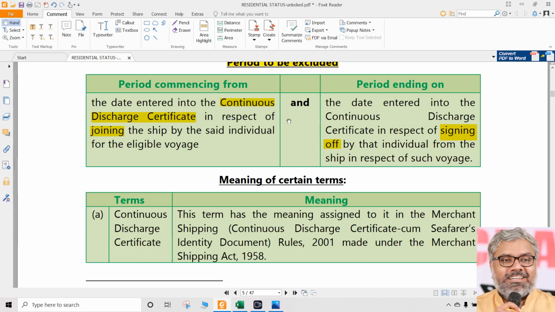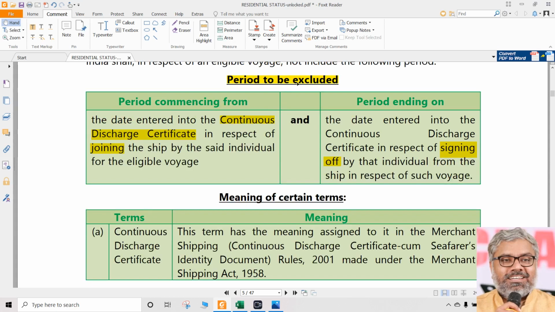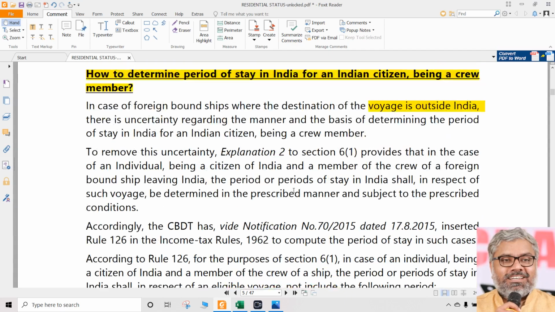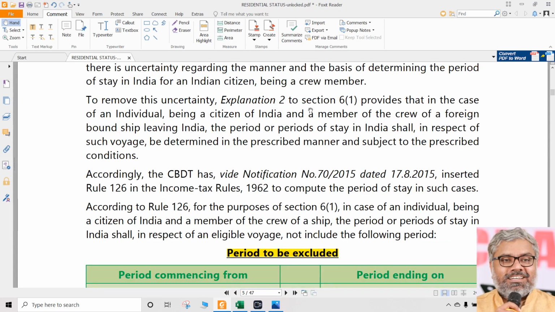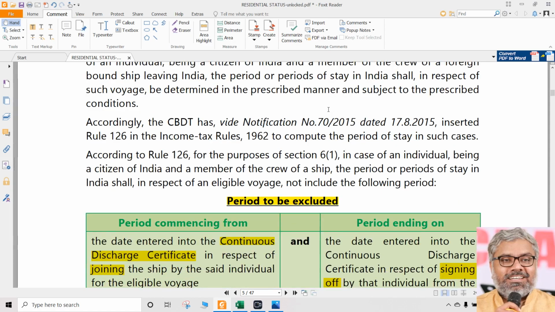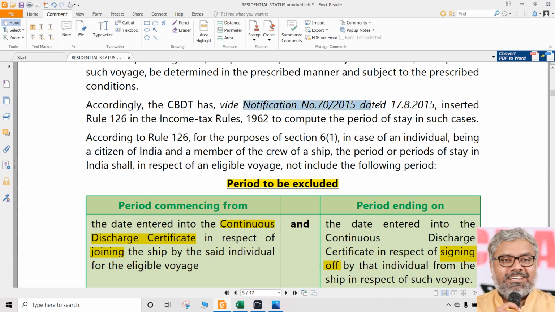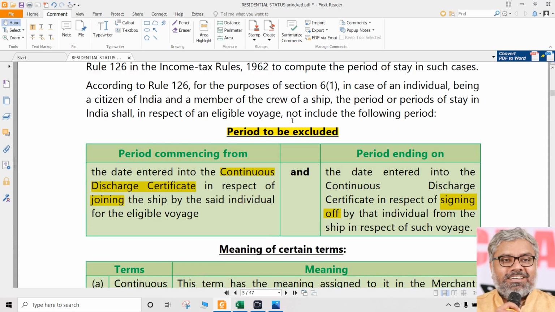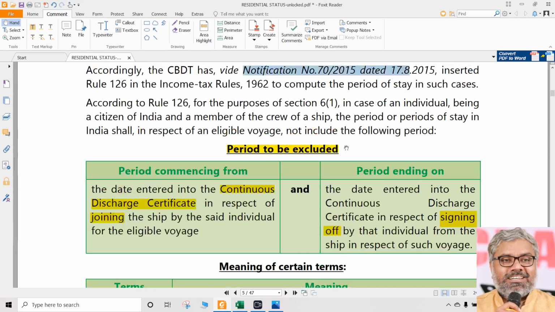Between these two dates, whatever the time period is, that time period should be excluded from the period of stay in India, even though this could be in territorial waters of India, we don't care. Even though this is really in India, as per our regular definition of India, even in that case, that is why we are specially talking about them. This is not a general thing, it is a special thing that is going on in this case because of the notification also issued by CBDT, whatever the rules are. We don't need all of that.